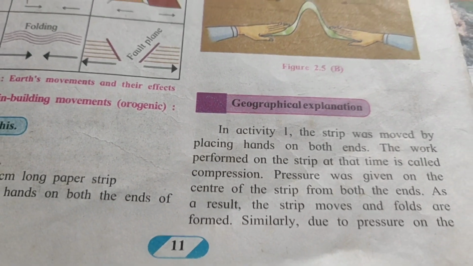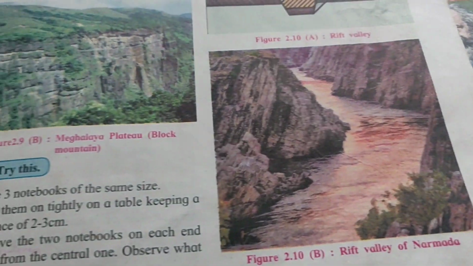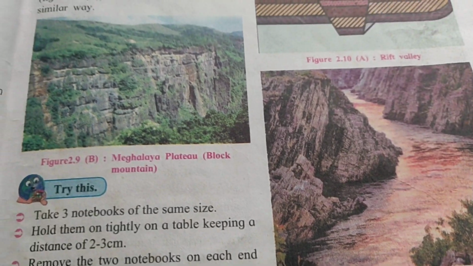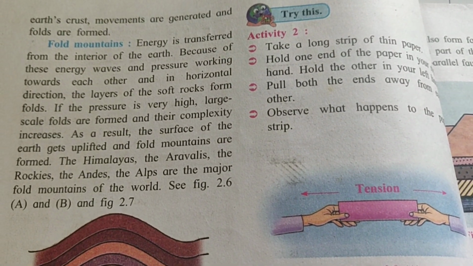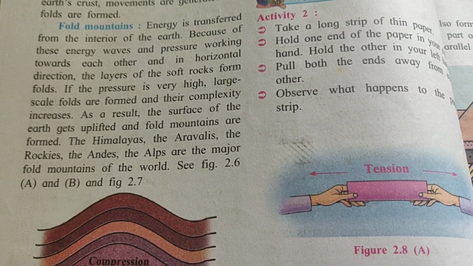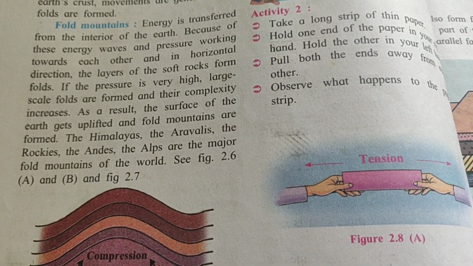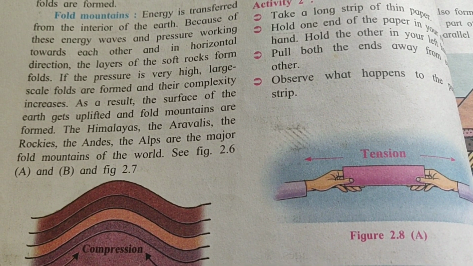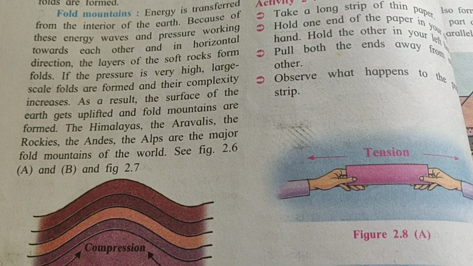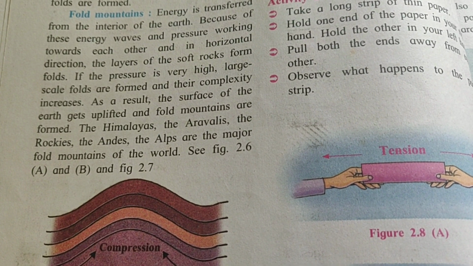Similarly, due to the pressure, the earth crust movements are generated and the folds are formed. Next is about the fold mountains. Energy is transferred from the interior of the earth, and because of this energy, waves and pressure work towards each other in a horizontal direction, and the layer of the soft rocks forms folds.